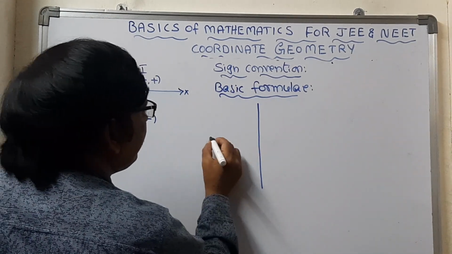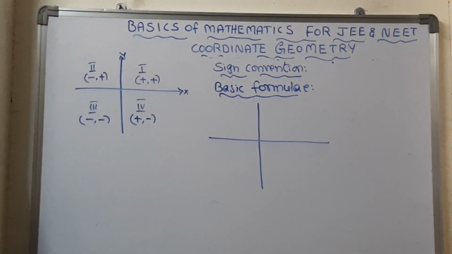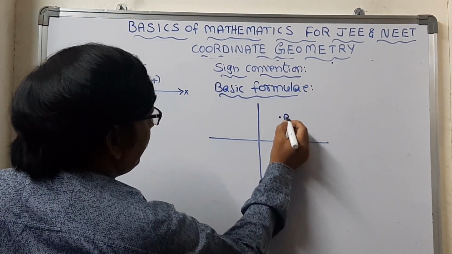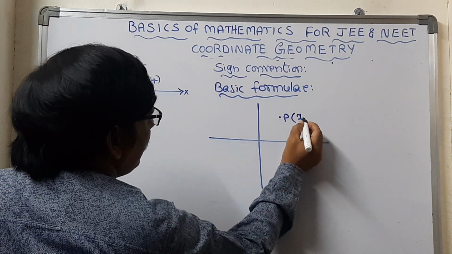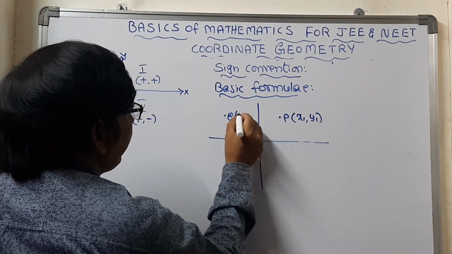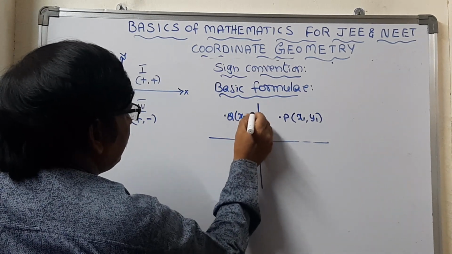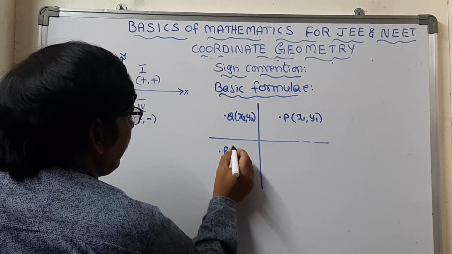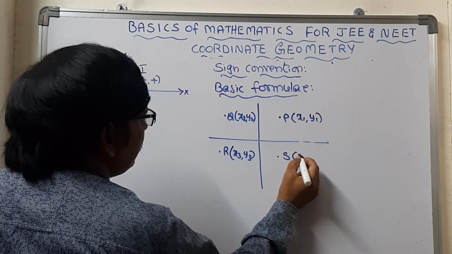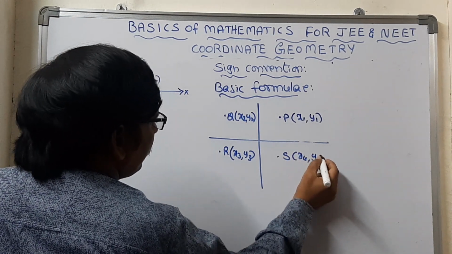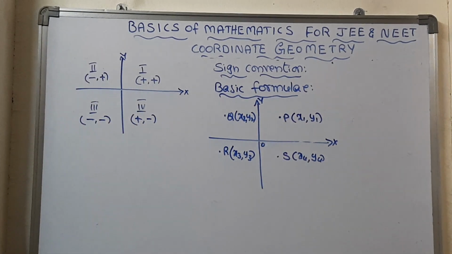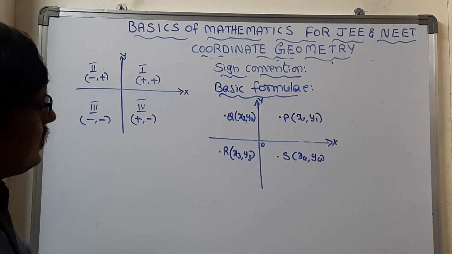Now let us take a coordinate system. At this coordinate system, here is a point P with coordinates x1, y1, and this is point Q with coordinates x2, y2, and R is x3, y3, and S is x4, y4. And this is the x-axis, horizontal, and the y-axis. Now let us take some formulas based on this one.